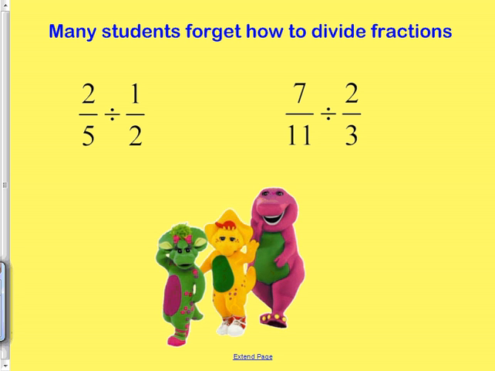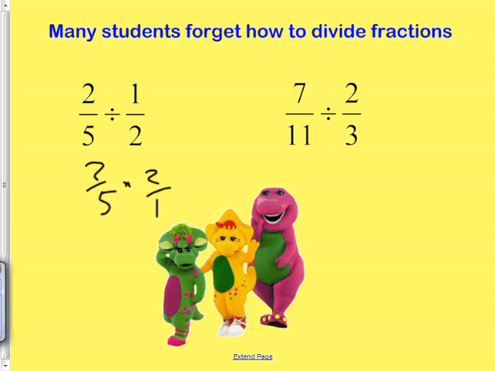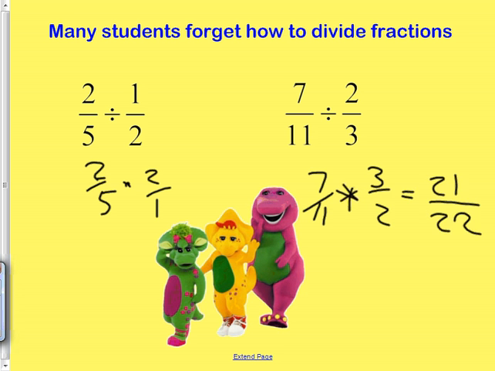So anywho, on the divide fractions, just a quick reminder, it's smarter to flip and multiply. So we go 2/5, change it to times what? 2 over 1. Notice, did both of them flip? No, just the second one flips. So do the other one yourself and see what you get. Flip it. Flip it good. 21 over 22. Raise your hand if you had that one right. Okay, good. On to the next one.